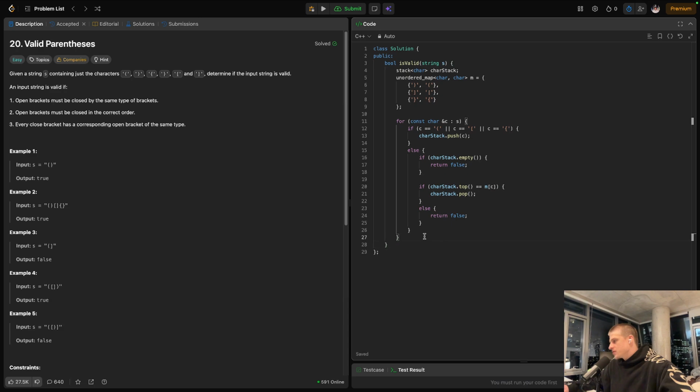Yeah, so that's pretty much it for the loop. And then at the very end, there's a chance that we never closed up these opening braces. So we need to check one more time if our stack is empty. We can actually just do this in the return statement. We'll return true if the char stack is empty. Otherwise, we'll return false. If there are still remaining elements, then it's an invalid order for the braces in that input string.